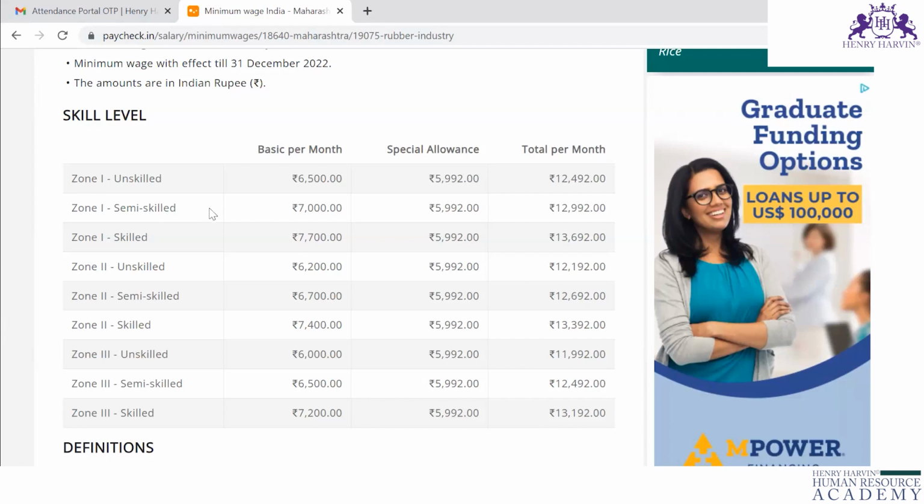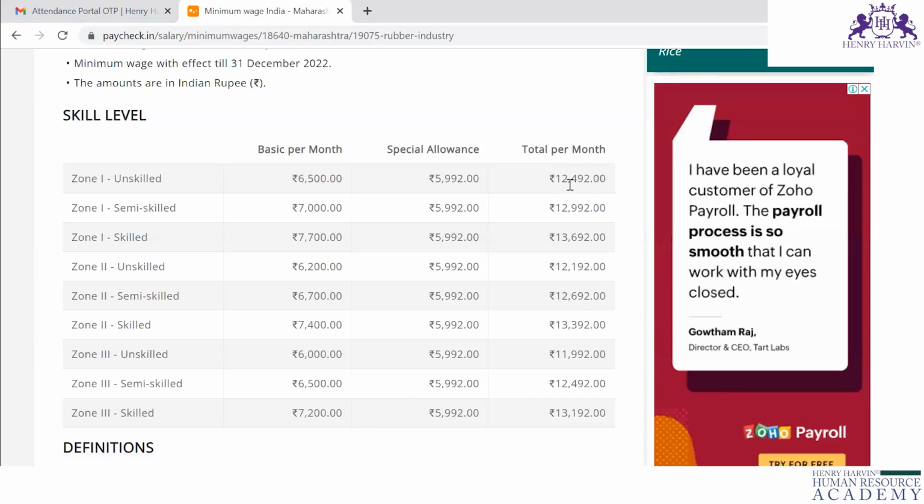So for zone 1 unskilled, 6,500 is the minimum wages. Basic and special allowance is 5,992. Total wages is 12,492. So this 12,492 you have to pay. For unskilled employees, the wages is 12,492.